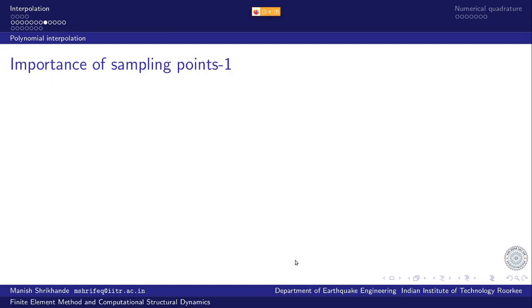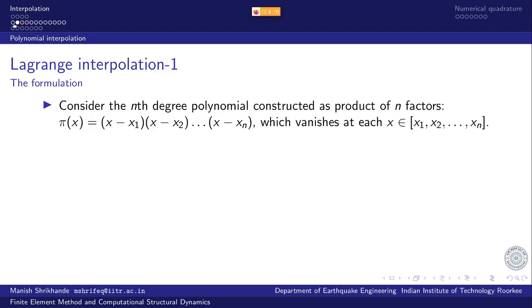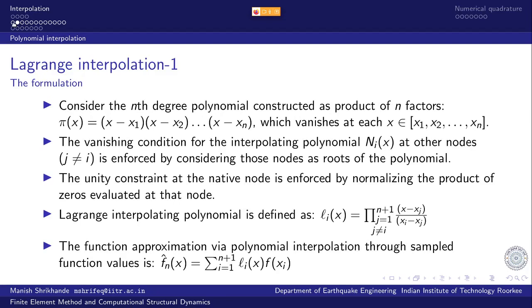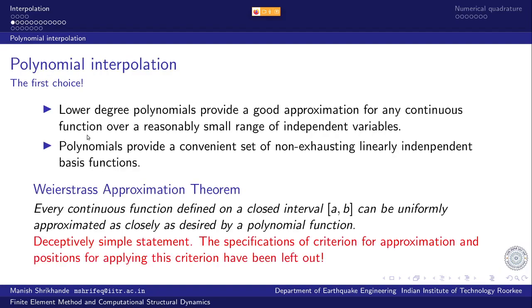So now we come to the importance of sampling points. We come back to our original questions that were raised in Weierstrass approximation theorem. We highlighted that two crucial pieces of information are missing here.